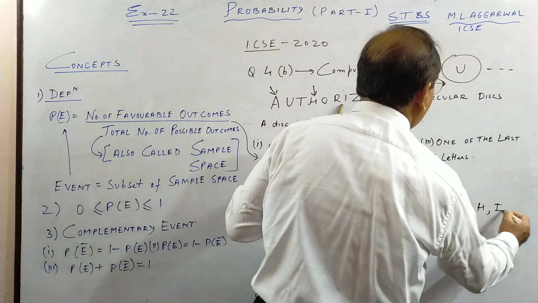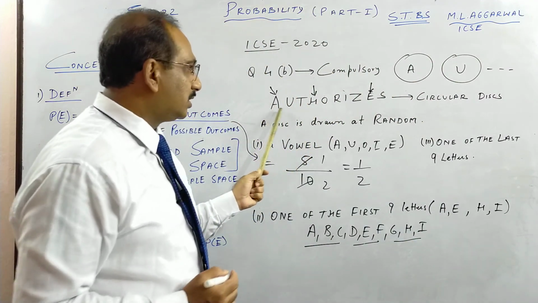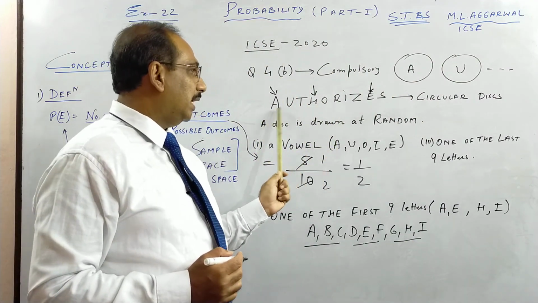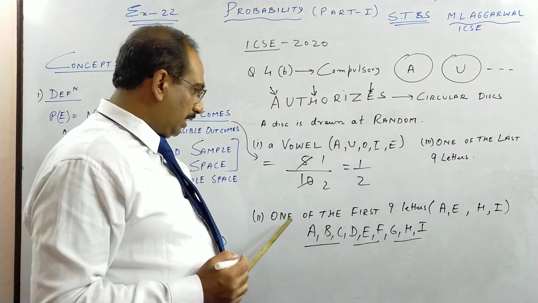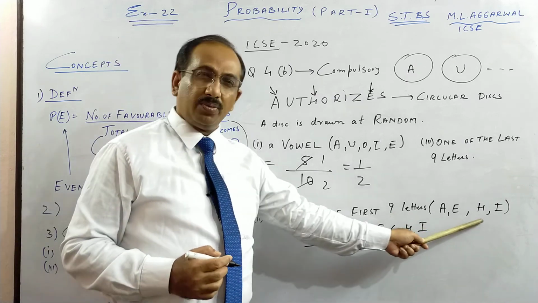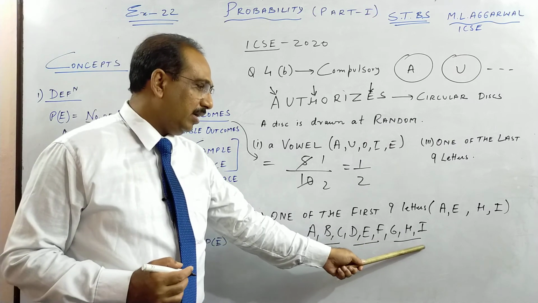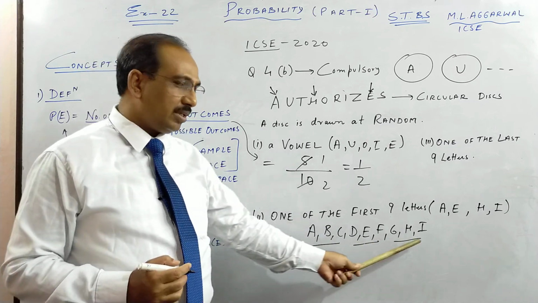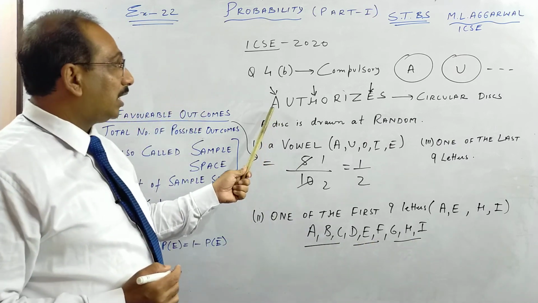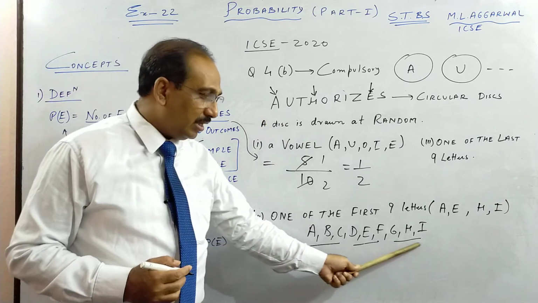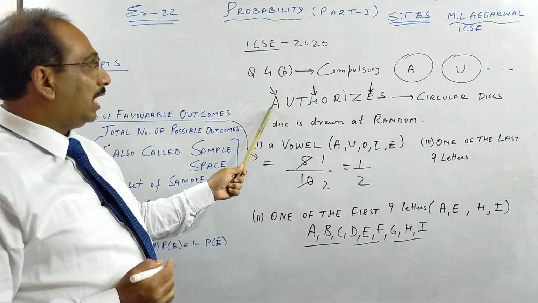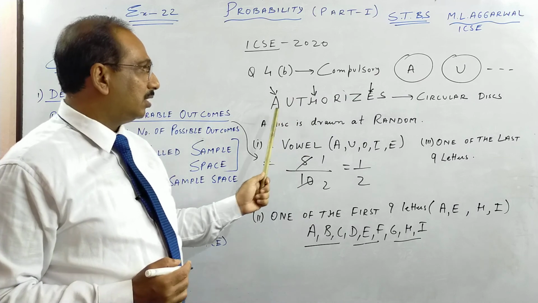So in this 10-lettered word there are 4 letters. Try to understand from the beginning, A to I. If you take the first 9 letters, out of these 9 letters, I am telling you we have 4 over here.